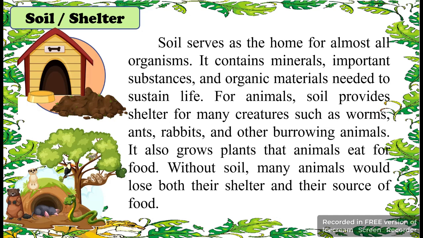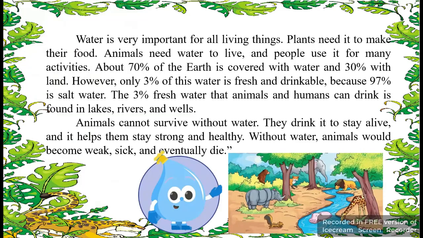Next is soil or shelter. Soil serves as the home for almost all organisms. It contains minerals, important substances, and organic materials needed to sustain life. For animals, soil provides shelter for many creatures such as worms, ants, rabbits, and other burrowing animals. It also grows plants that animals eat for food. Without soil, many animals would lose both their shelter and their sources of food.